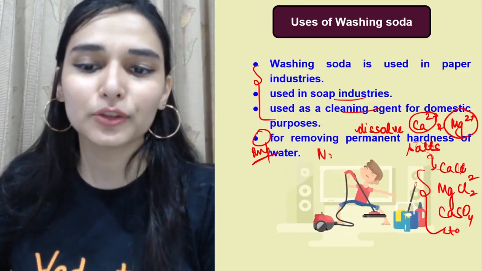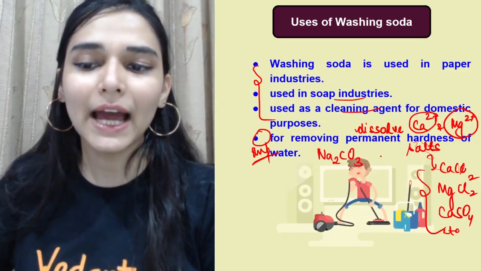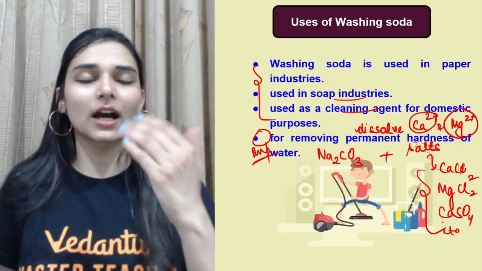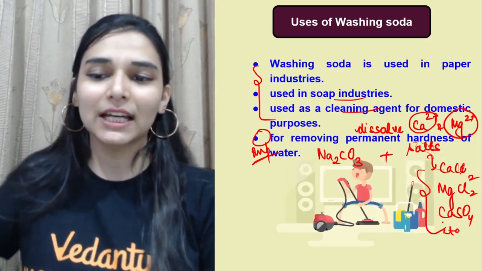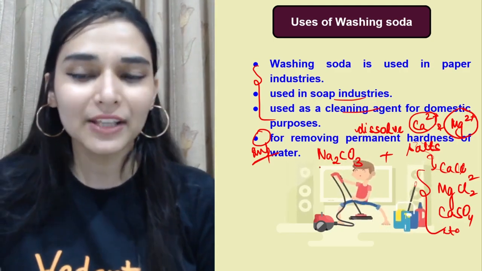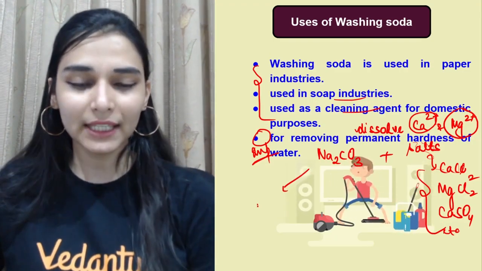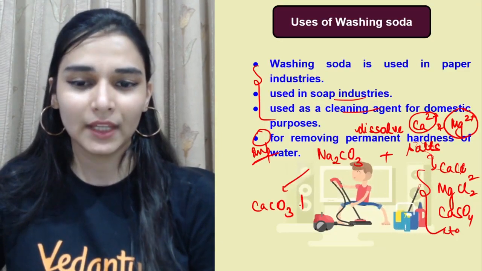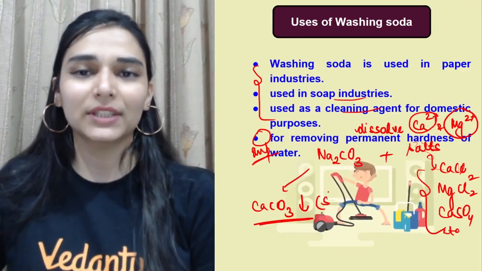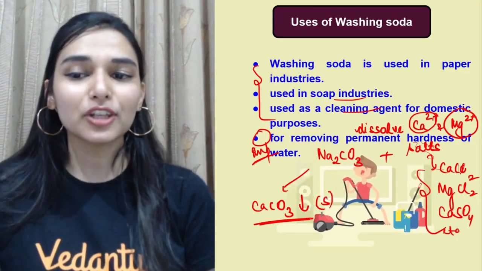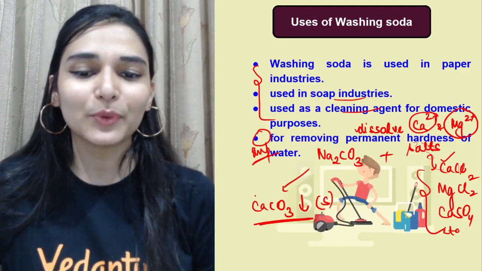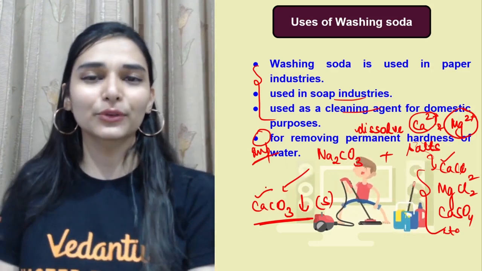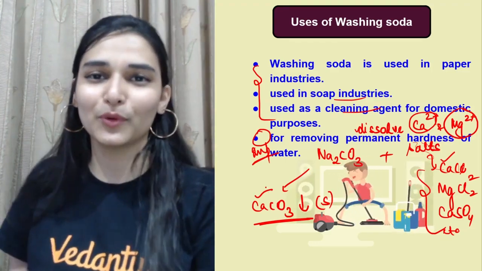We add washing soda into it. So washing soda add करते ही these dissolved salts, the calcium and magnesium ions, they are precipitated out. जैसे अगर आप calcium chloride से you pass sodium carbonate, then you would be getting calcium carbonate. It is obtained as precipitate. ठीक है. So the calcium ion which was soluble initially in the water, now that is precipitated out. So now you can easily separate it out from the water.